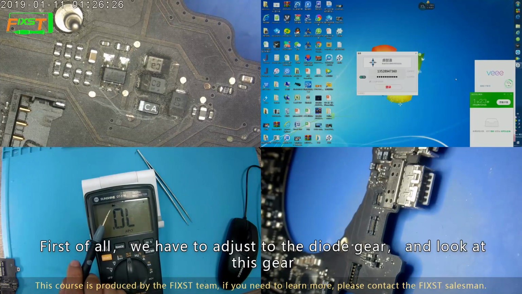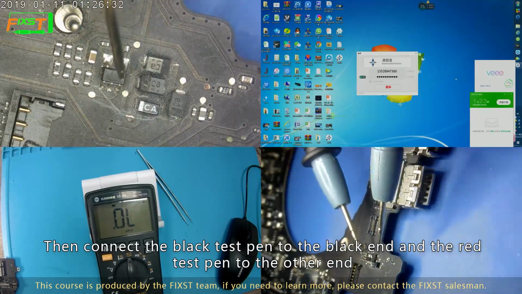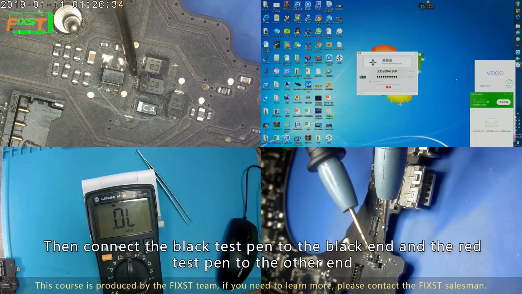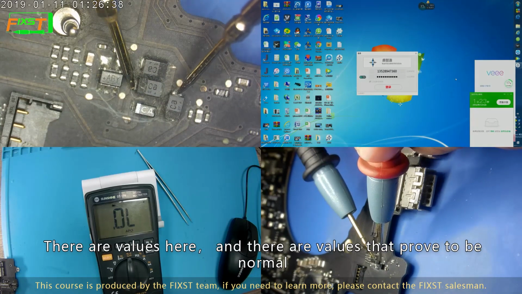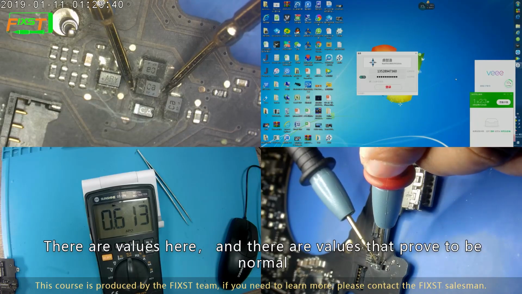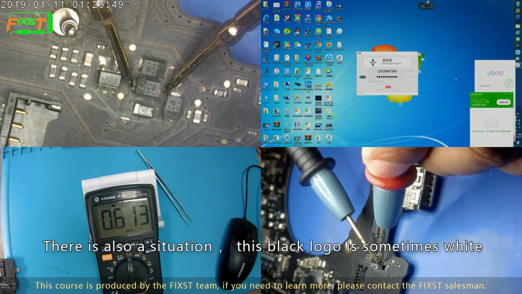First of all, we have to adjust to the diode gear and look at this gear. Then connect the black test lead to the black end and the red test lead to the other end. There are values here, and if there are values, it proves to be normal. It is abnormal if it beeps and has no value. There is also a saturation. The black logo is sometimes white.